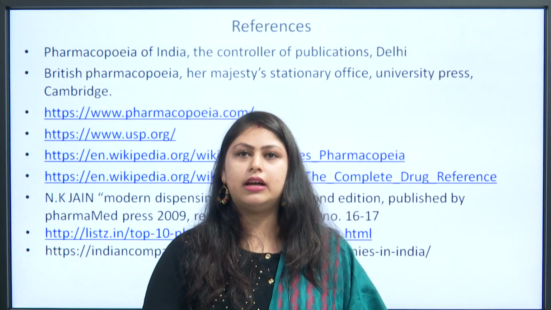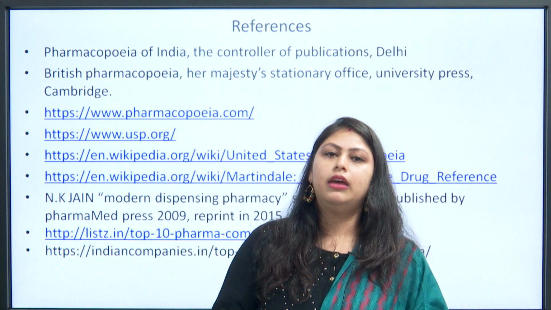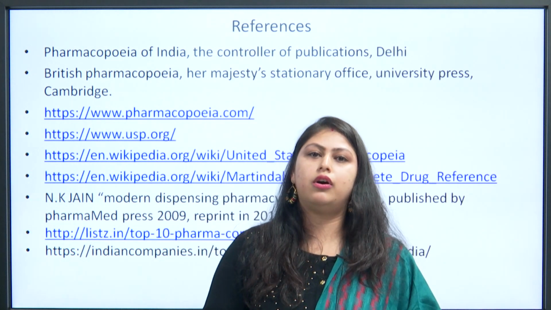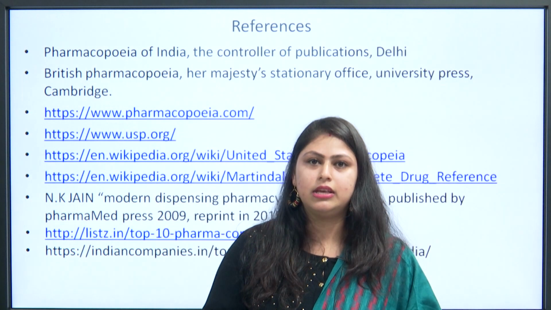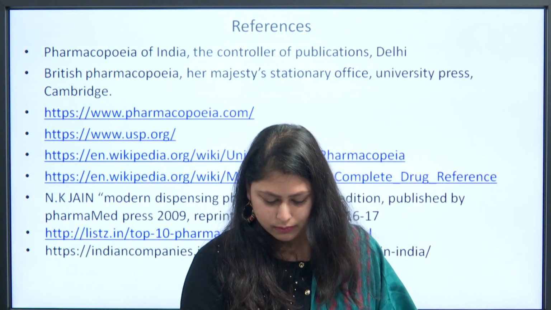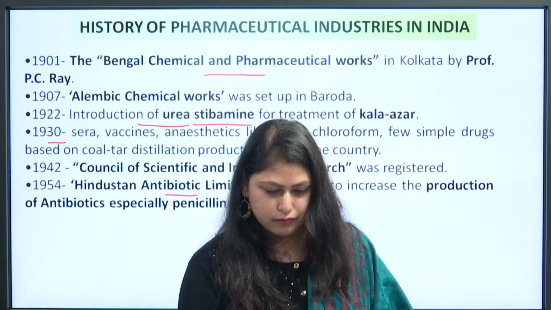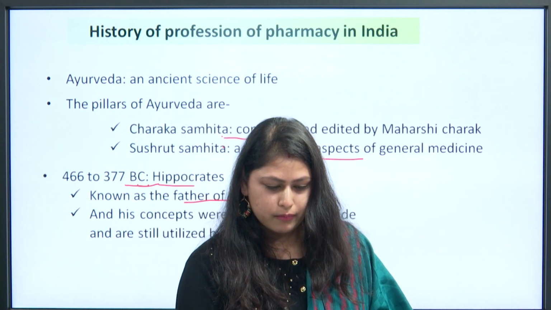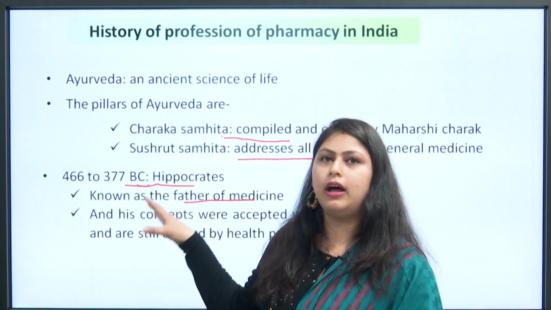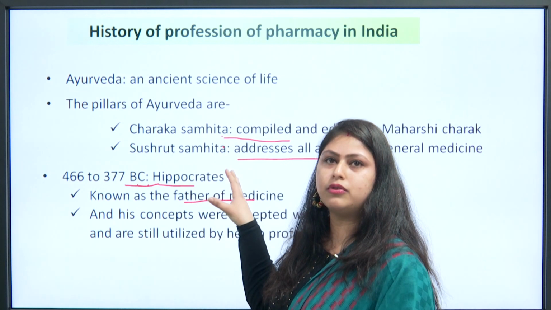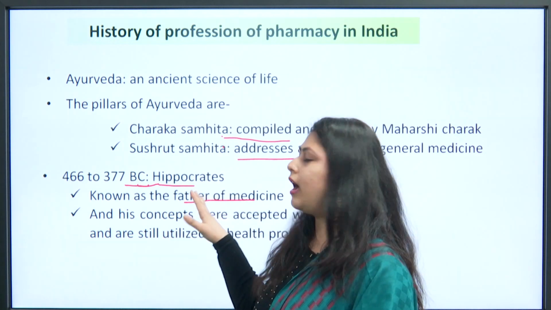These are the references from where I have taken the history of the profession in India and the history of the pharmaceutical companies. Now we can revise the topic starting from this. Starting from the history of the profession of pharmacy in India, you should learn about Ayurveda, where the pillars of the Ayurveda system are the Charak Samhita and Shushruta Samhita.